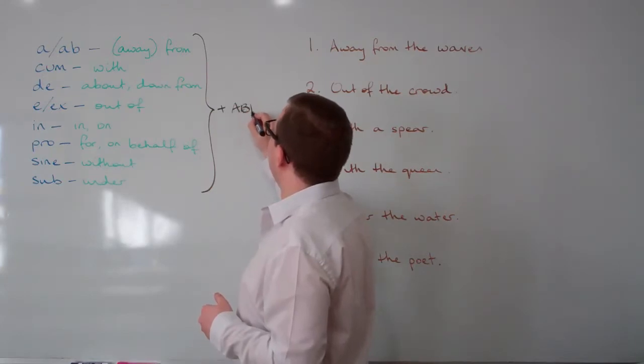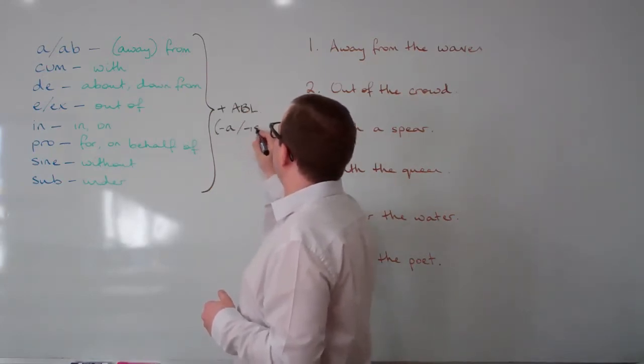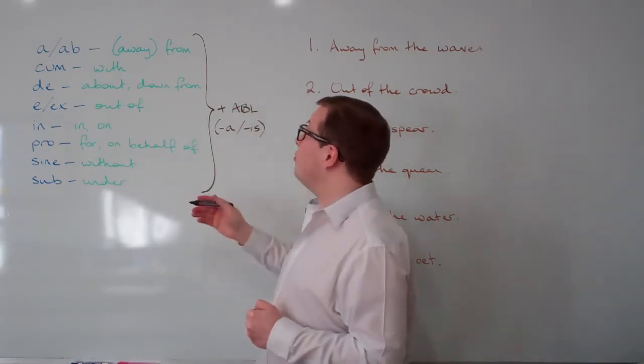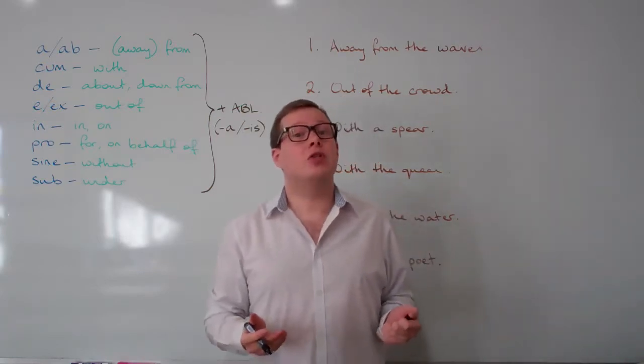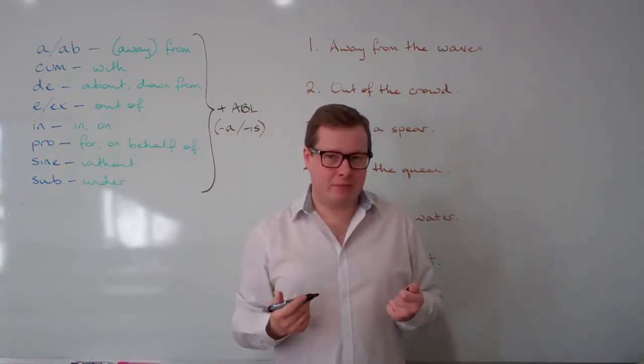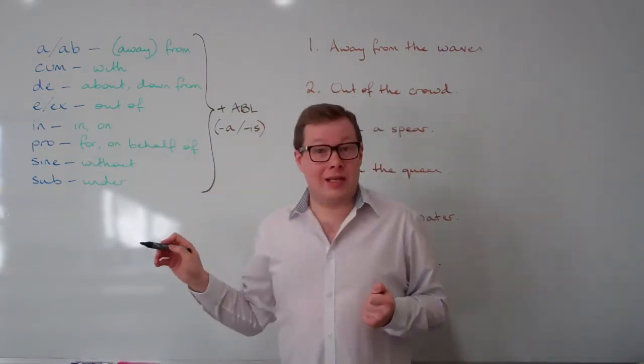Hopefully you will remember that the endings of the ablative are A in the singular and IS in the plural. These include, again as a rule of thumb, those to do with motion away from and location. Now there are a couple of minor irregularities within this list.